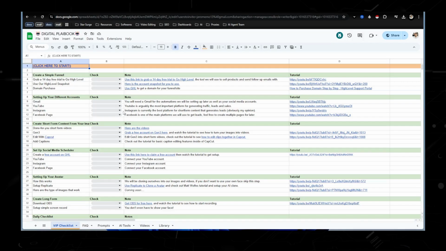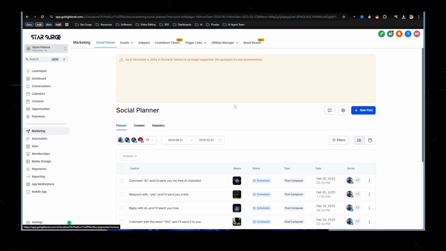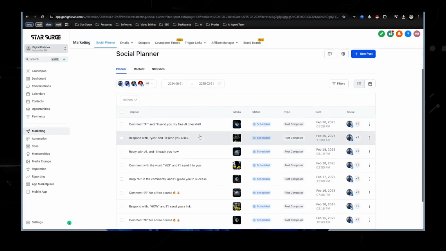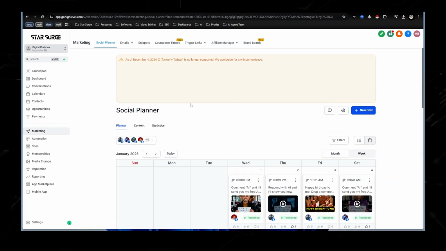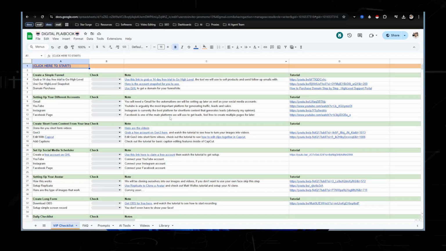What you would need if you want to do this the automated way is there is a tool called Go High Level right here. Go High Level is a CRM that allows you to send emails, post content, and also schedule out content. And this right here is the social planner. So I schedule these out to my different social media platforms, and I'm getting traffic. And the traffic that I'm getting, I'm sending to a landing page. And that is what is putting them on my email list. And I'm eventually going to market to them and sell them different AI generated tools. So you can grab Go High Level to get you set up with this, but also you can do this manually.